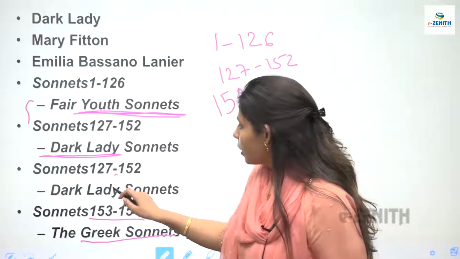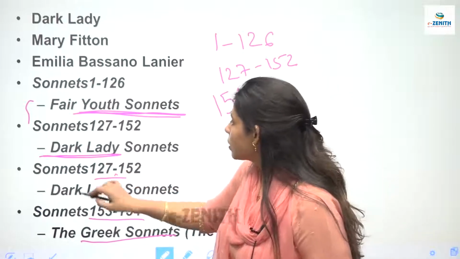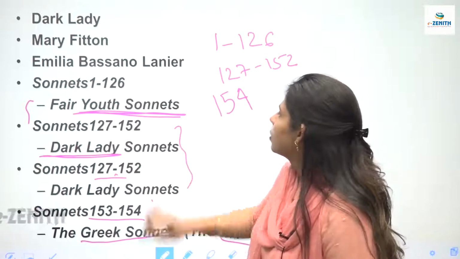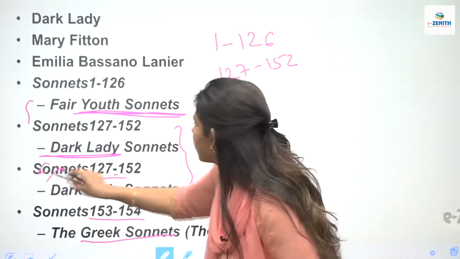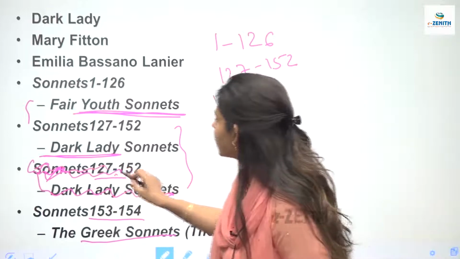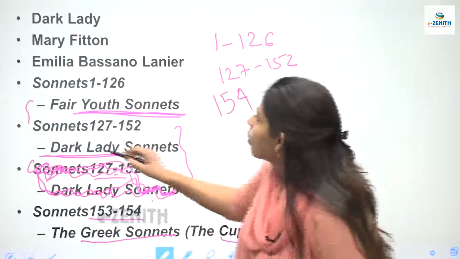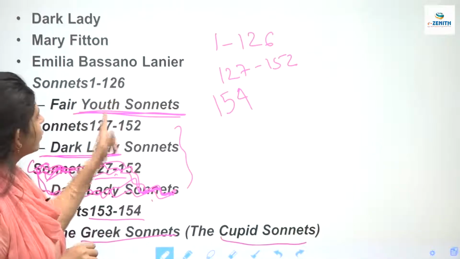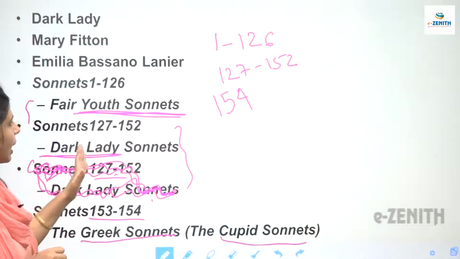So these sonnets 127 to 152 are known as Dark Lady sonnets, and this line has been repeated again. It was a technical thing, I think. By mistake it happened again. So let me just cut one of them. I have written it twice. I'm so sorry for the error. Yes. So sonnets 1 to 126 are the fair youth sonnets, and the other ones, 127 to 152, are dark lady sonnets.